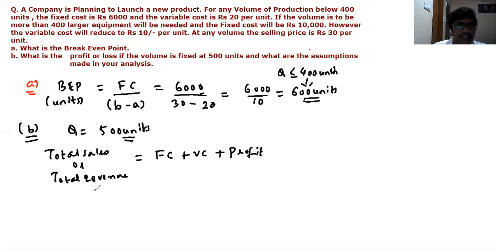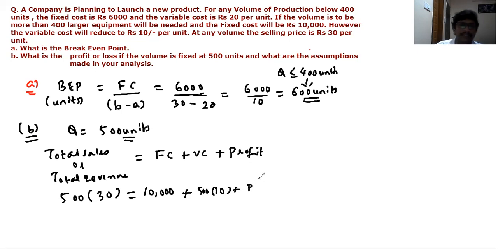Okay. So the total sales for any volume of production, the sales price is 30 rupees. So we are producing 500 units. So for 1 unit, it is 30 rupees. For 500 units, it is 500 into 30. Fixed cost. So for volume of production more than 400, it is given in the question. The fixed cost is rupees 10,000. So we take the fixed cost as 10,000, and the variable cost, it is given as 10 per unit. For 500 units, it is 500 into 10. So plus profit or loss, whichever we may get.